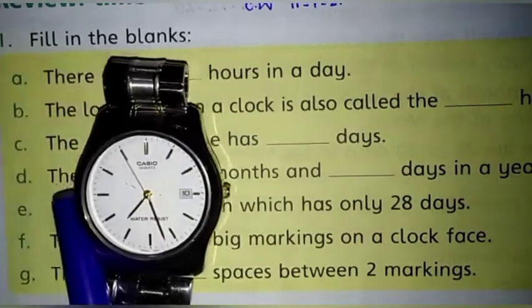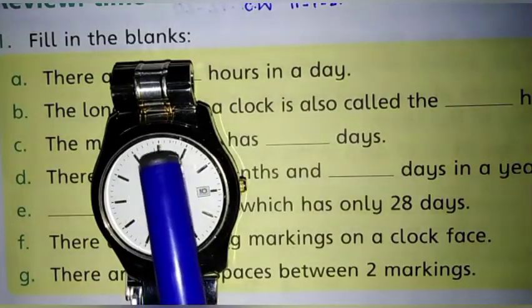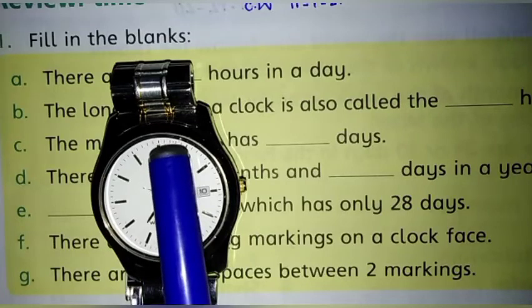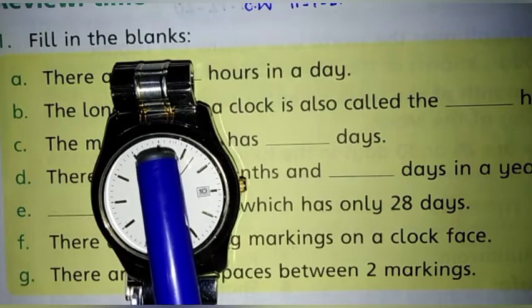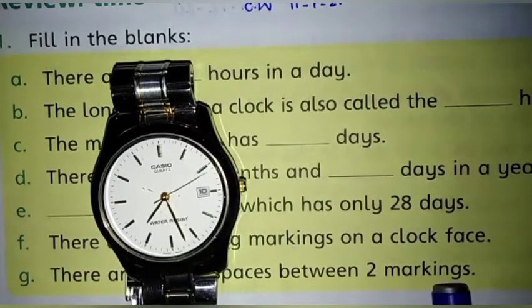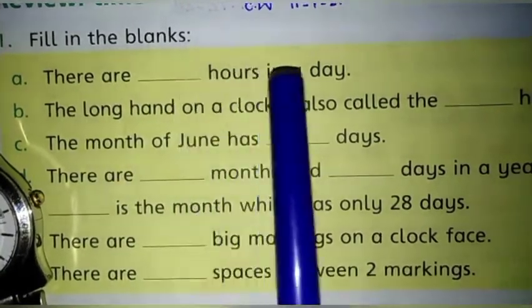Once again I want to share, as you can see, between the big marking 1 and 2, there are the very tiny short lines. These are called the spaces. There are 5 spaces between two markings. You will write here 5. Is it clear, students? There are 24 hours in a day.